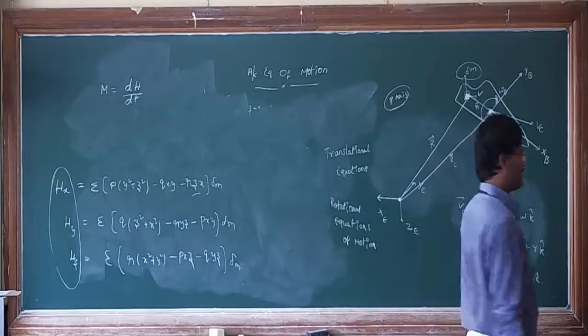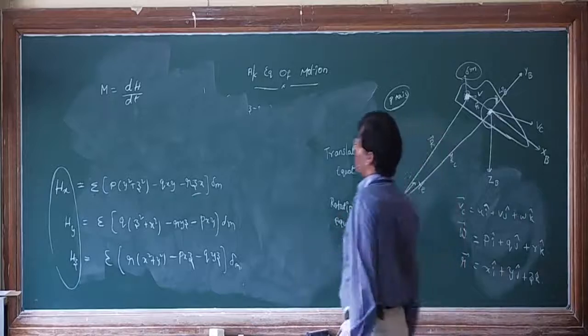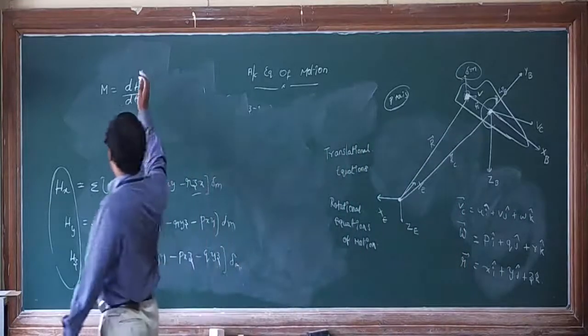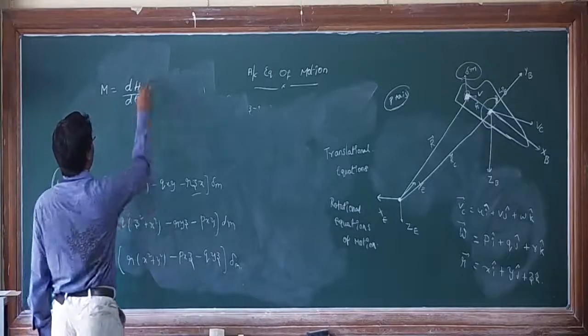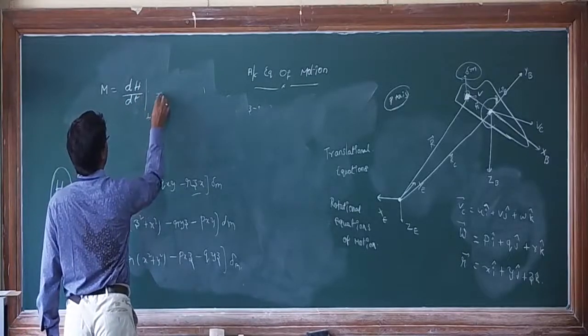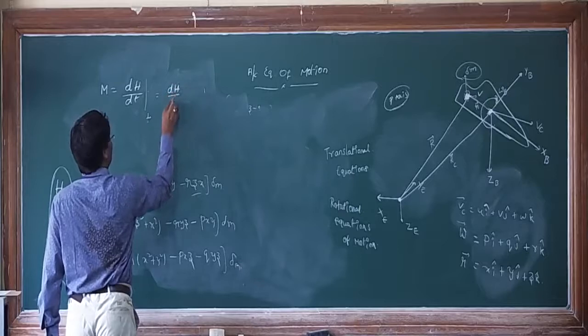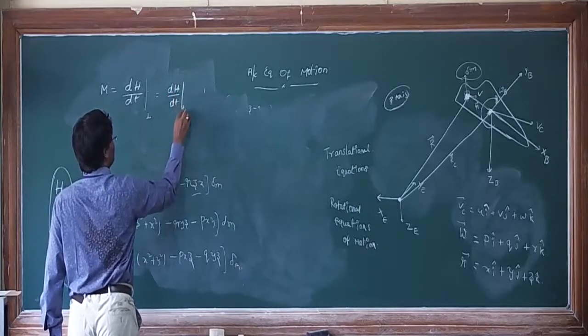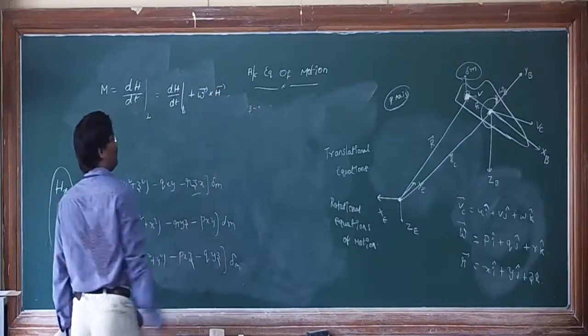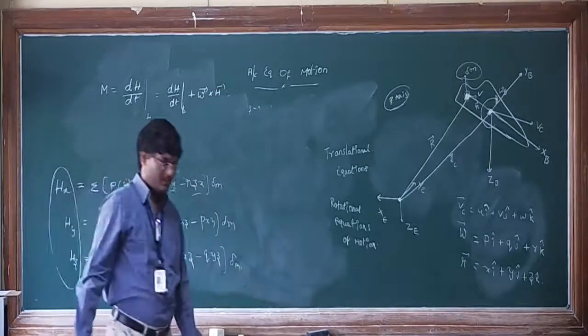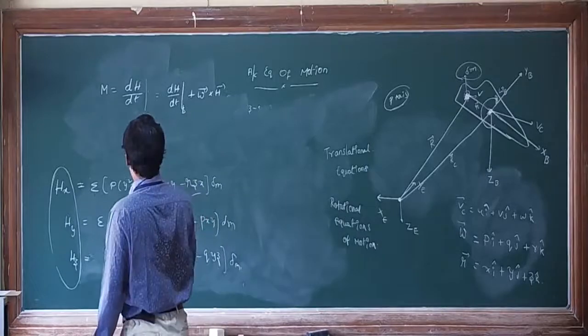If we have an equation for the rate of change of angular momentum, how will you expand this with reference to the inertial frame of reference? You can take it as dh by dt in the inertial frame equals dh by dt in the body fixed frame plus omega bar cross h bar, right? We already discussed that. You can expand this expression like this.